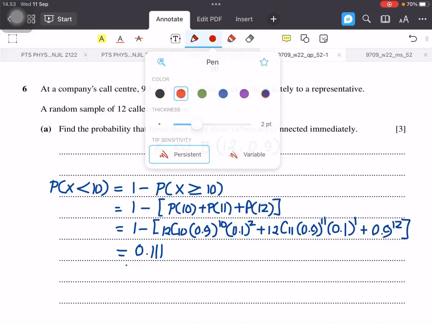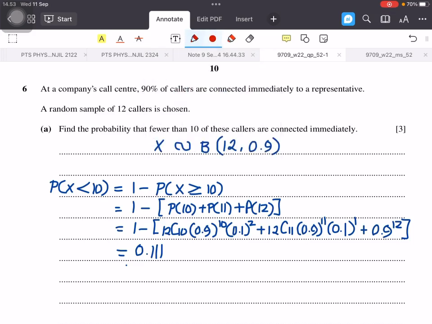And then we use the formula for binomial probability X equals r. It's nCr times p to the power of r, the probability of success to the power of r, times q to the power of n minus r.